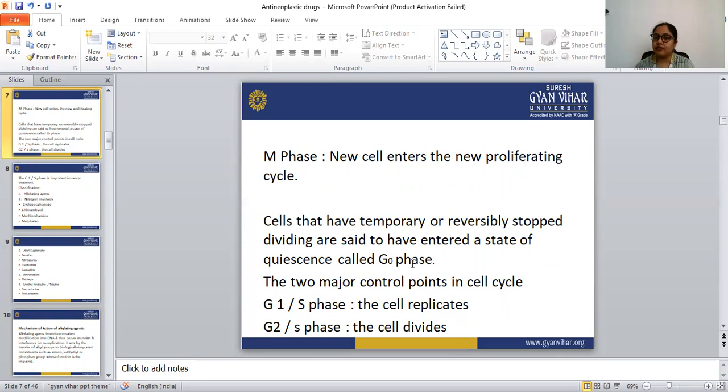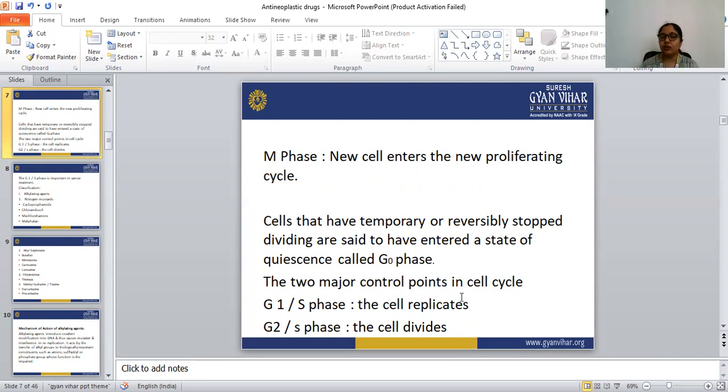In this M phase, new cells enter the new proliferating cycle. And there is one other phase, the G0 phase, in which cells have temporarily or reversibly stopped dividing.